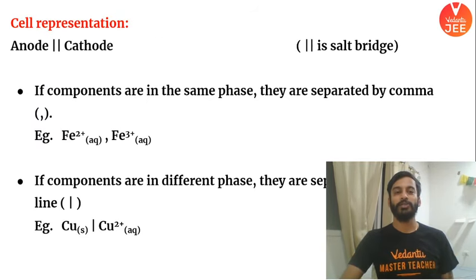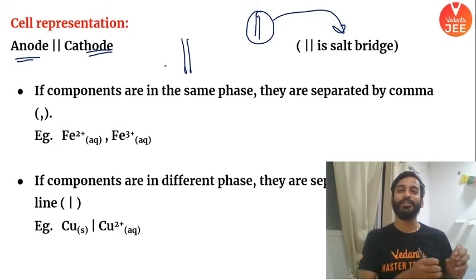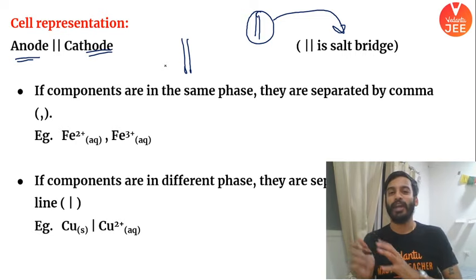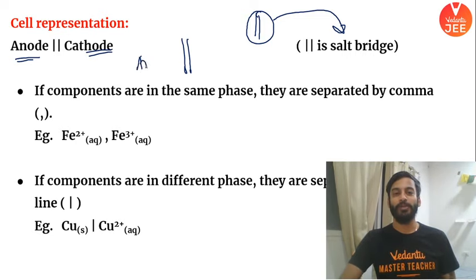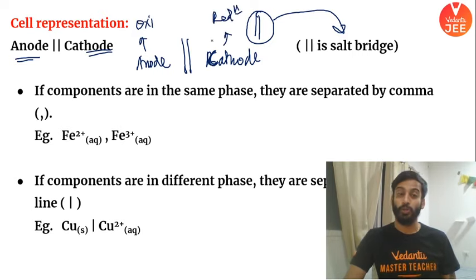ठीक है, अच्छा अब देखो, अब इसकी रिप्रेजेंटेशन पढ़ते हैं। सेल का एक रिप्रेजेंटेशन होता है कि एनोड को हमेशा लेफ्ट में लिखो, कैथोड को हमेशा राइट में लिखो, एंड double vertical lines is an indicator that it is a salt bridge. So you always write your cell in such a manner. By looking at a cell, you will understand which is undergoing oxidation, what is your anode, what is your cathode. यहाँ पर आपको हमेशा लेफ्ट में you have to put anode, on the right side you have to put cathode. This is the rule, right? At anode, what is happening? Oxidation, and at cathode, what is happening? Reduction. You should know that.